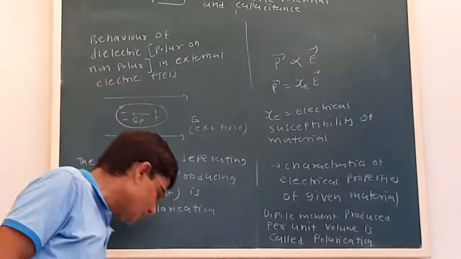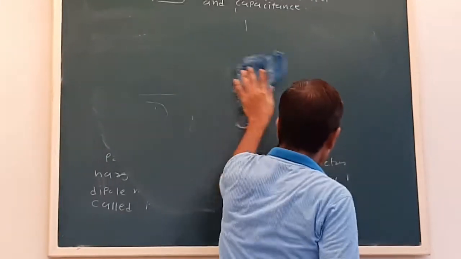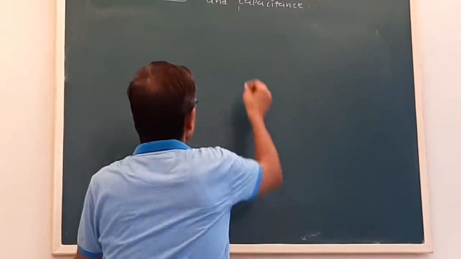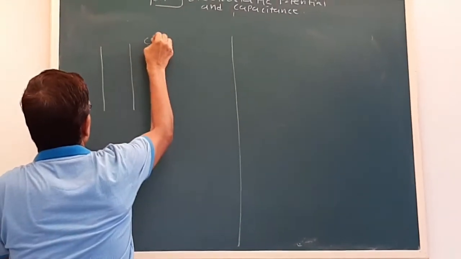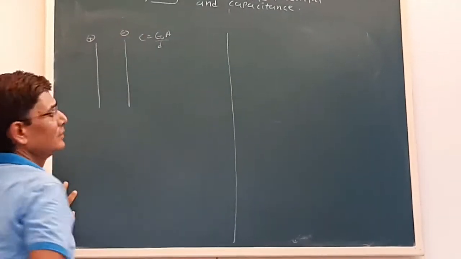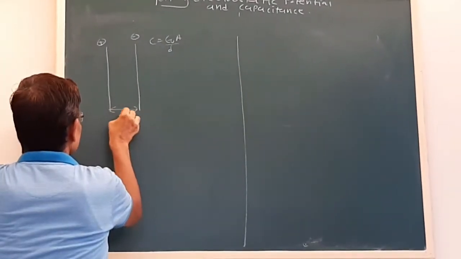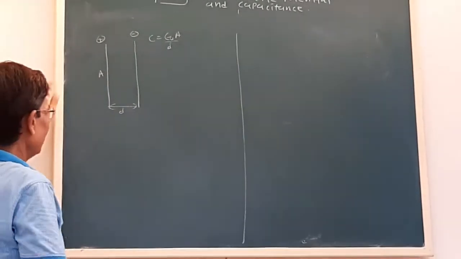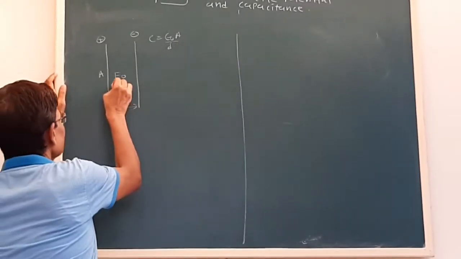Now for our theoretical part, initially we studied about the parallel plate capacitor. What we have seen in the parallel plate capacitor is that air is the medium. For a parallel plate capacitor, C is equal to epsilon 0 A upon D. One plate was positively charged and the second plate was negatively charged. Let us say the distance between the plates is D and A is the area of the plate. And the electric field inside it, when air is the medium, was easy.